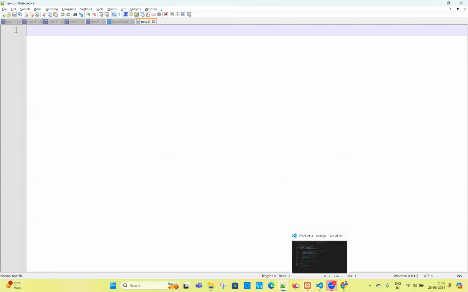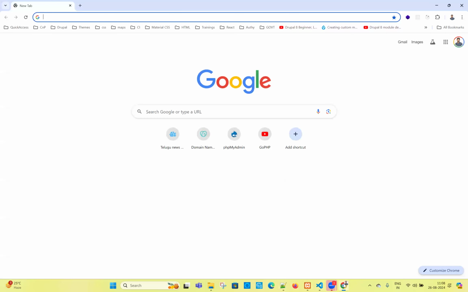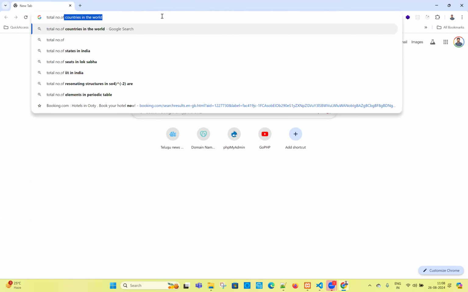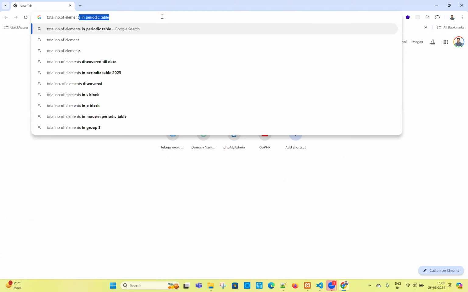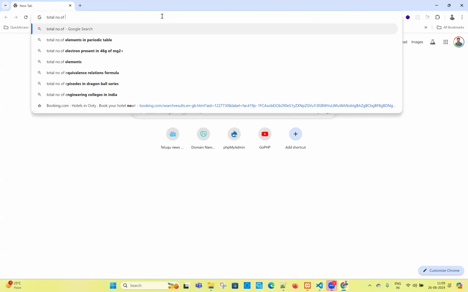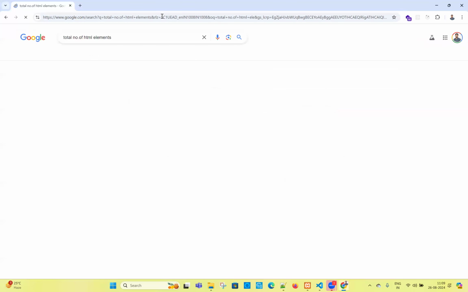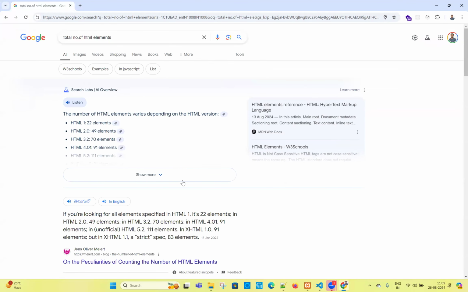Otherwise, let's go to Google. Total number of HTML elements. Okay, let us ask Google. Total number of HTML elements. Okay, better to ask like this: total number of HTML tags or elements. Let us see how many elements roughly. Oh, they're giving a different way here.